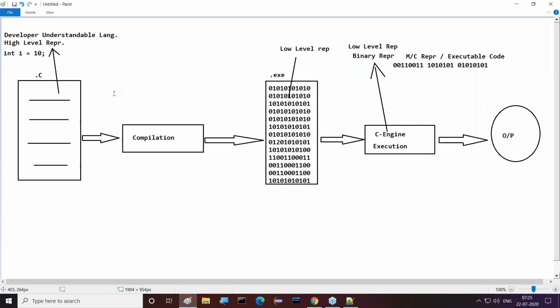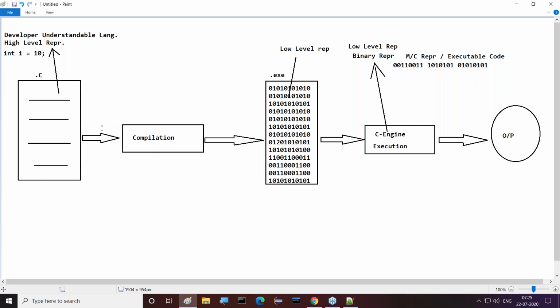So first we have written this program in high level representation, right? Then I want to execute this high level representation directly by giving it to the C engine, but the C engine is unable to understand high level. It is able to understand only low level, that is binary data. So I required a translation. For that purpose I have taken compilation. What is the main job of compilation now?